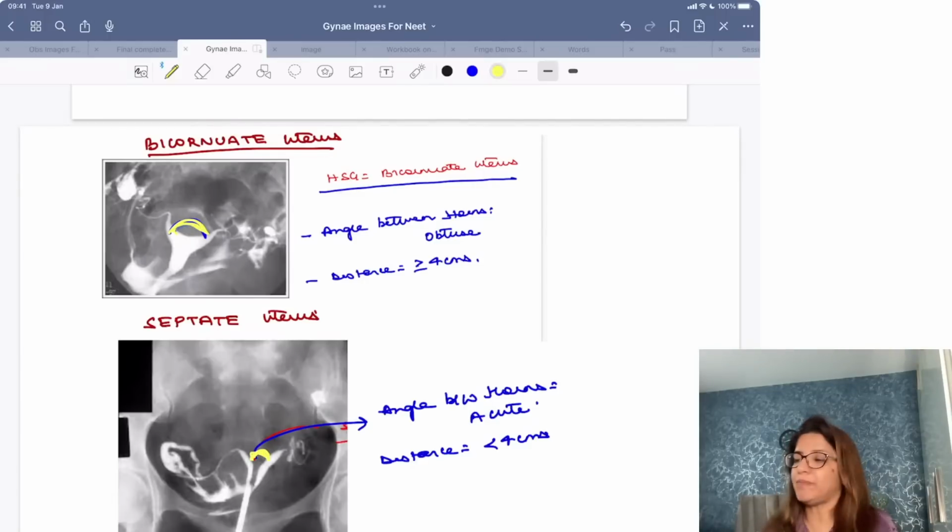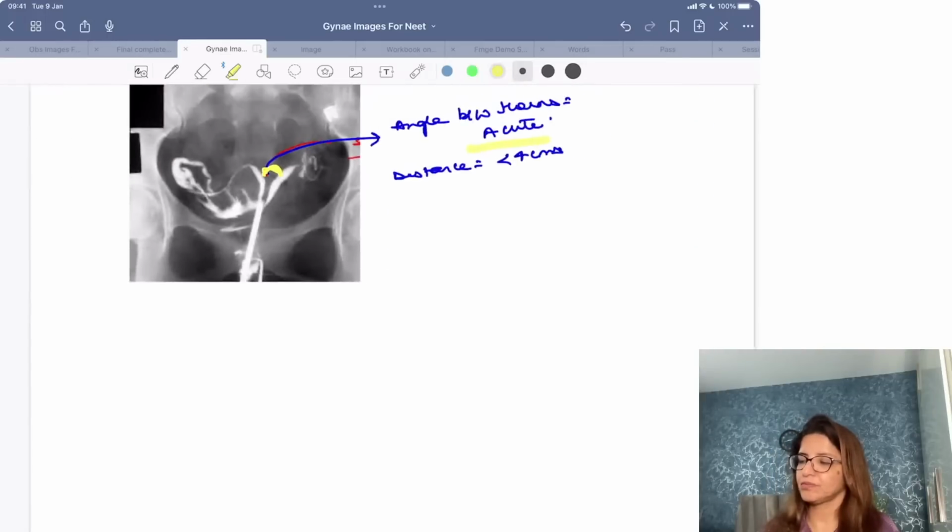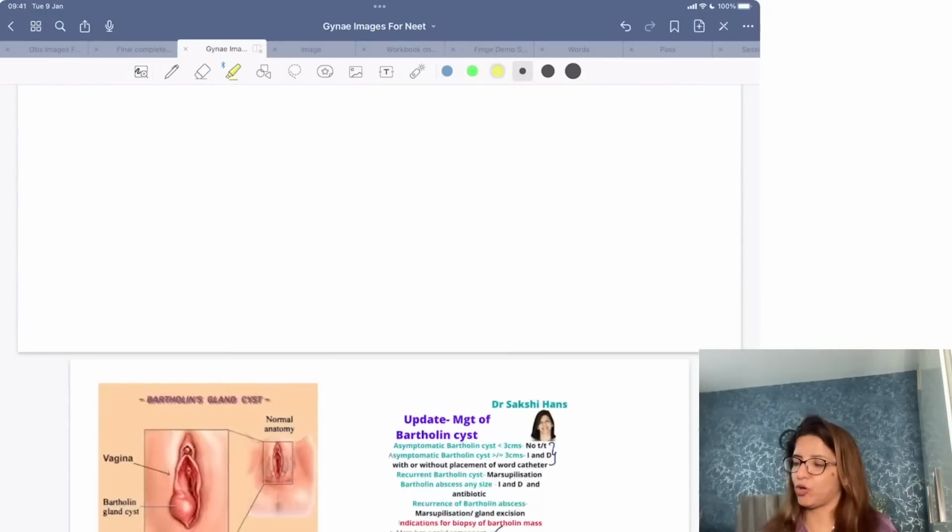If the angle between the horns is obtuse, it is bicornuate uterus. If the angle between the horns is acute, it is septate uterus. Clear to all of you? Yes? Okay. So all these images are important.